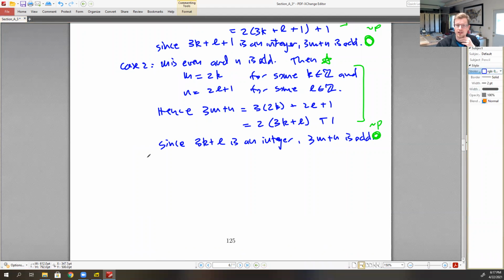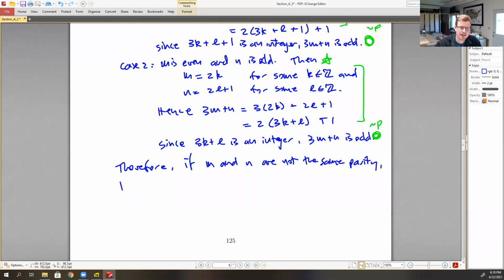Therefore, if m and n are not the same parity, then 3m plus n is not even. Okay, so that's what we just showed.